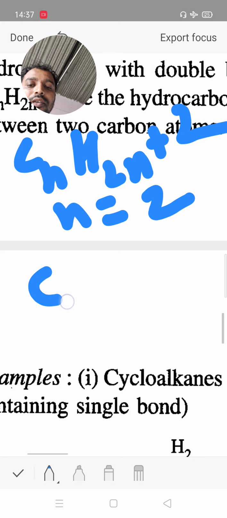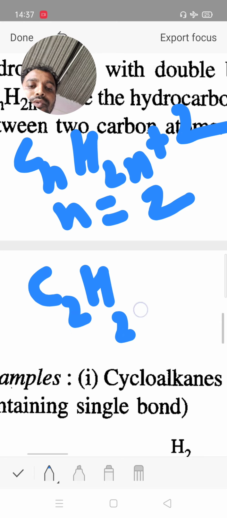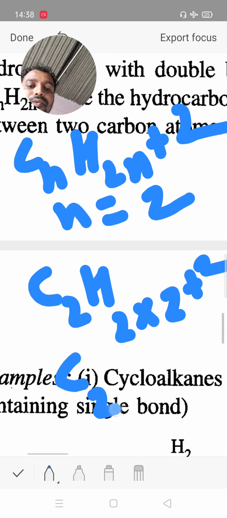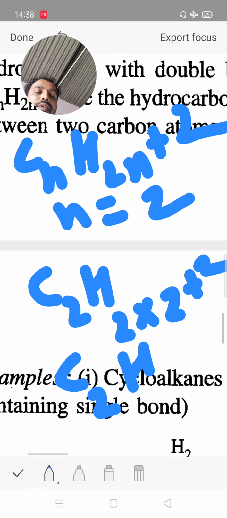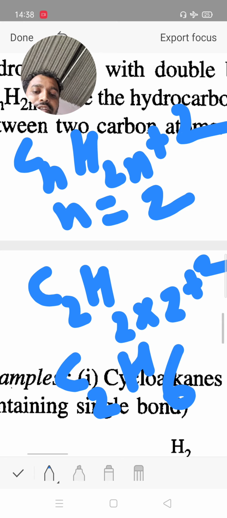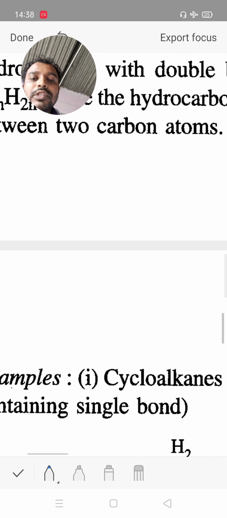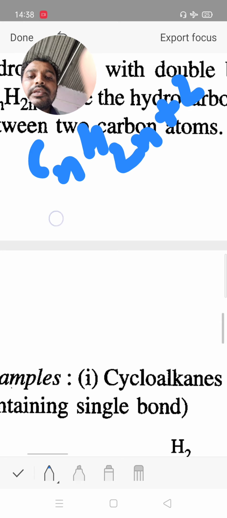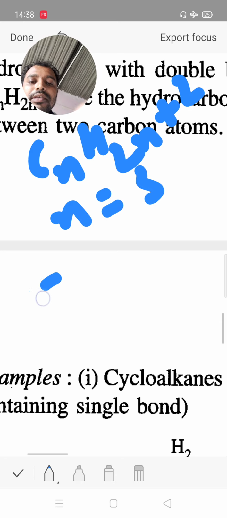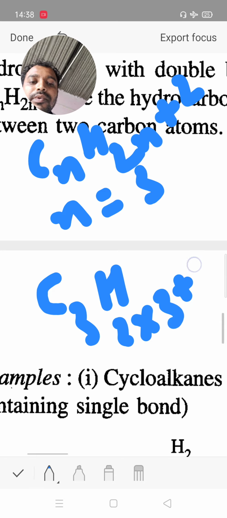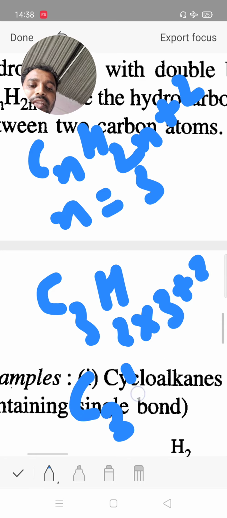Put the value of n equal to 2. Then C2, 2 into 2 plus 2: 2 twos are 4, 4 plus 2 is 6. Therefore, it is the structure of ethane, C2H6. There are 2 carbon. So n equal to 3, then C3, 2 threes are 6, 6 plus 2 is 8, meaning C3H8.